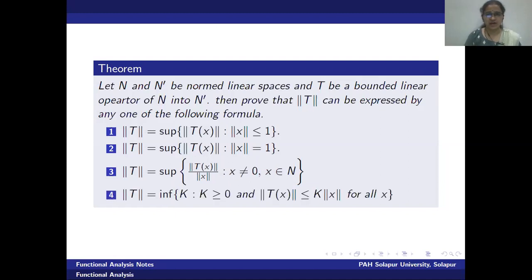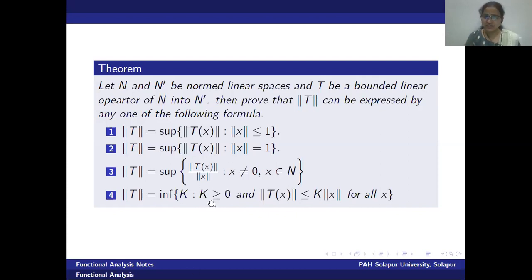Okay. And the last statement is norm T equals infimum of positive real number k such that it satisfies norm T of x less than or equal to k into norm of x for all x. Now, if you remember, this is a definition or rather a condition for checking whether T is a bounded transformation or not.